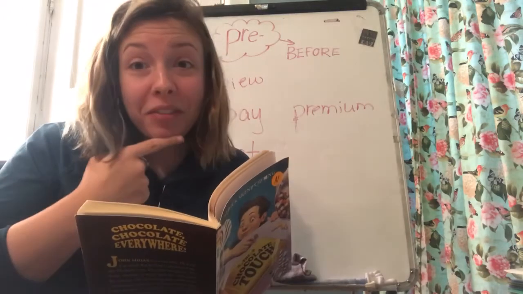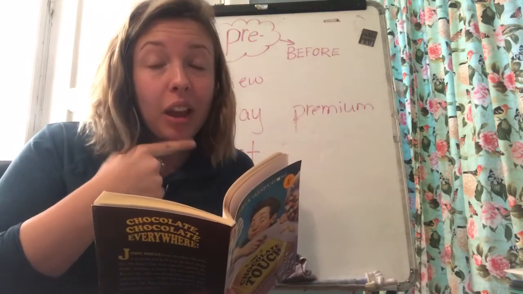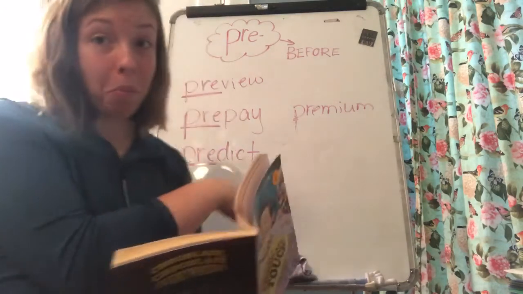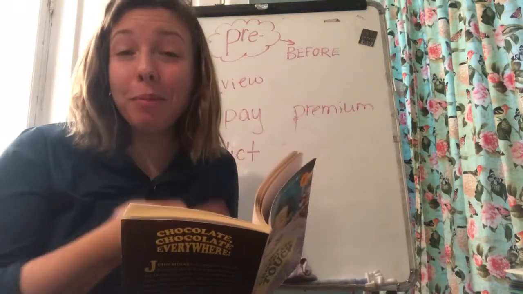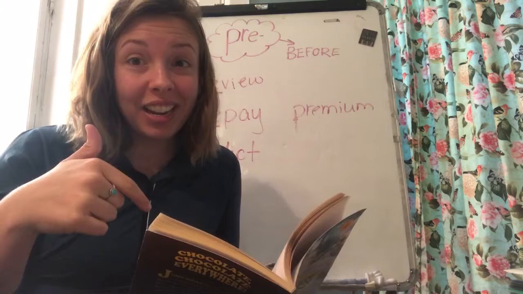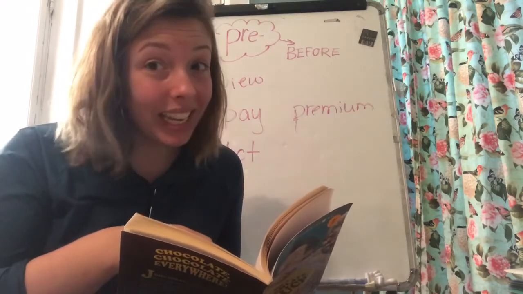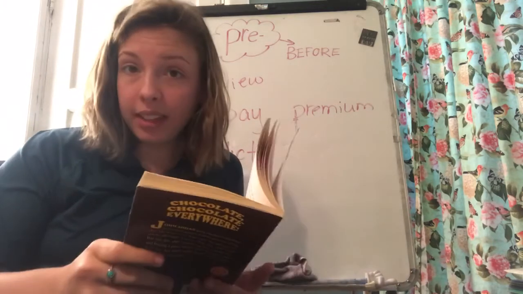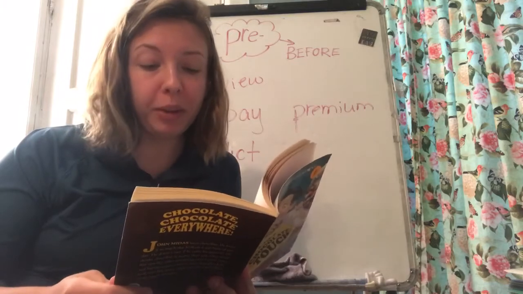So we made some inferences yesterday, and we made some predictions yesterday. We said what was going to happen before we read it, and a lot of people said that they think John did it so that he could go upstairs and eat the candy. So let's see what happens. We're going to finish chapter number 2.